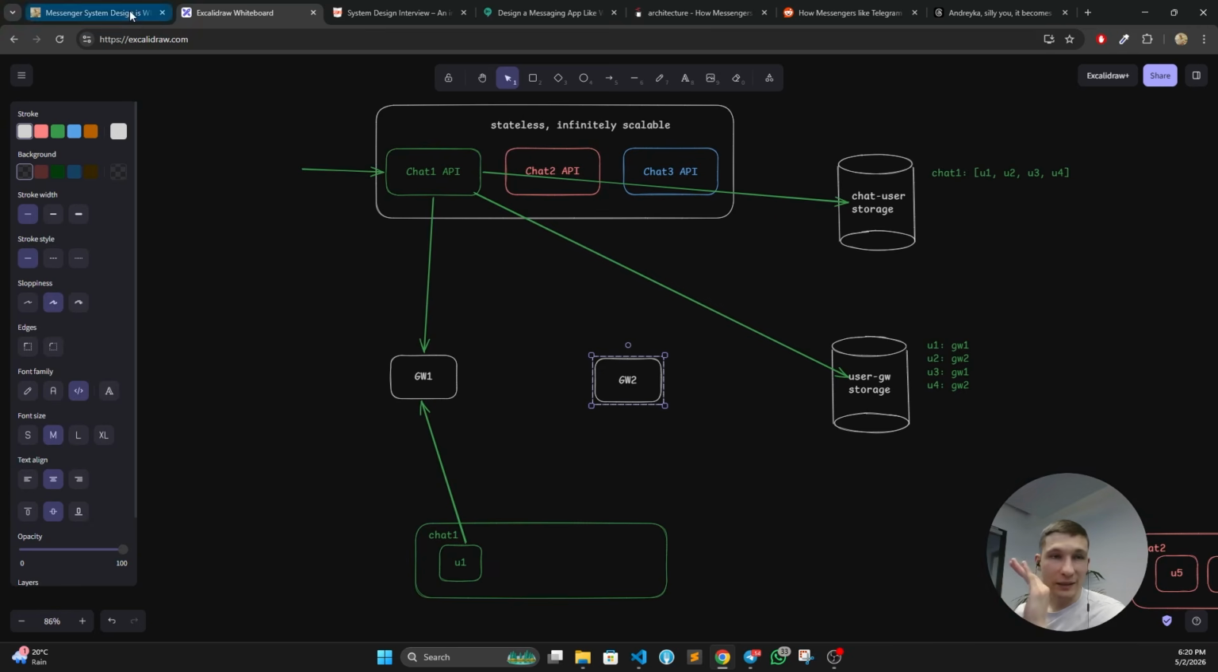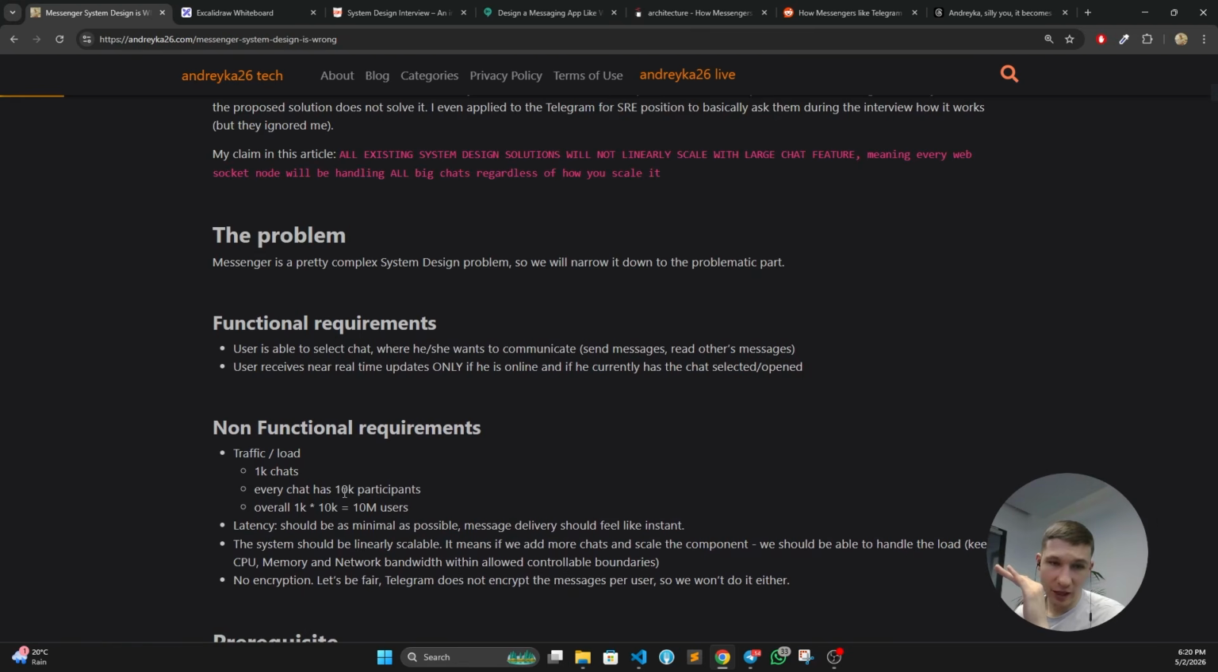That's fair. But let's return to our requirements. In our requirements, every chat has 10K participants. In the Telegram case, it can be 200K.